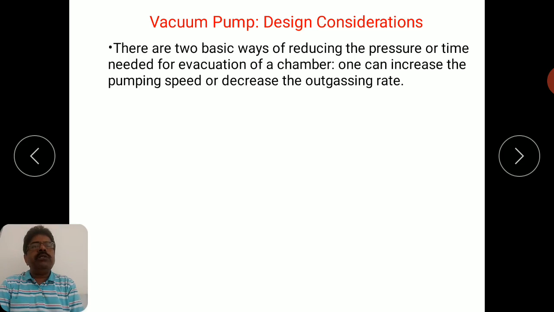But to control these parameters, that means either to increase the pumping speed or to decrease the outgassing rate, is not so easy.